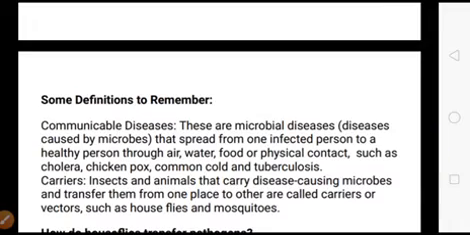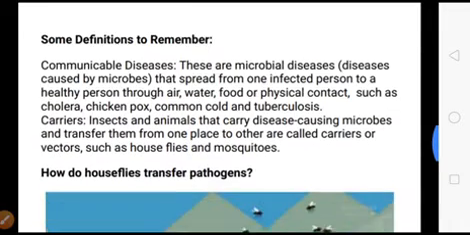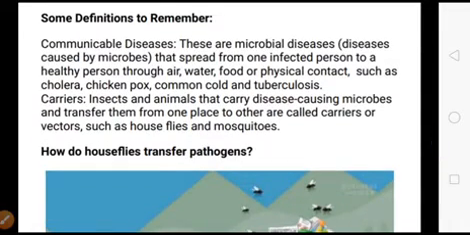Some definitions that we have to remember. Communicable diseases. Communicable diseases are microbial diseases caused by microbes that spread from one infected person to a healthy person through air, water, food, or physical contact, such as cholera, chickenpox, common cold and tuberculosis.